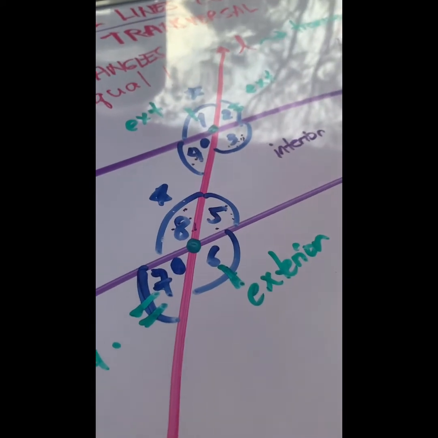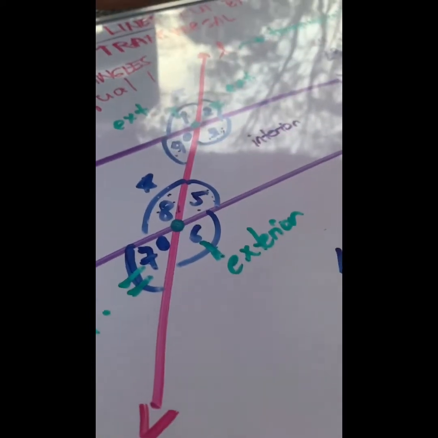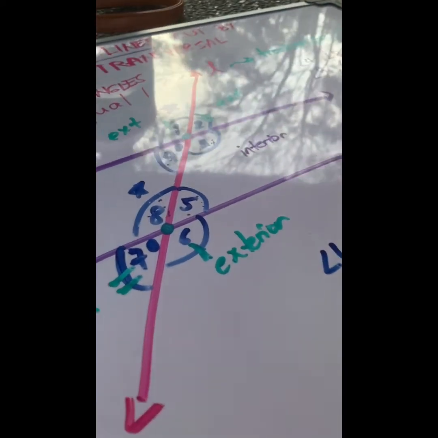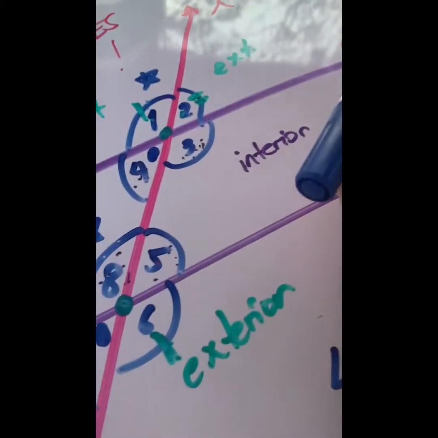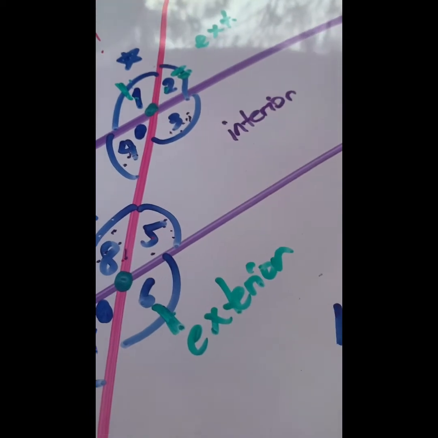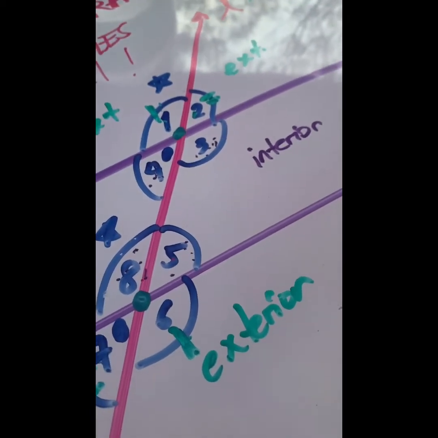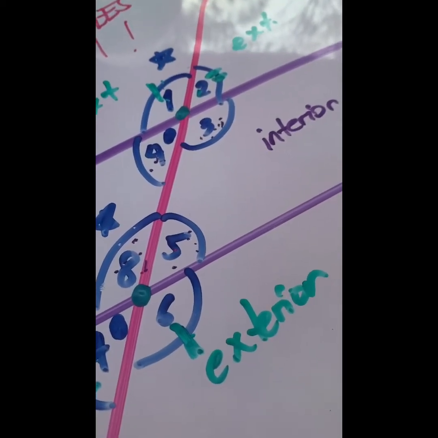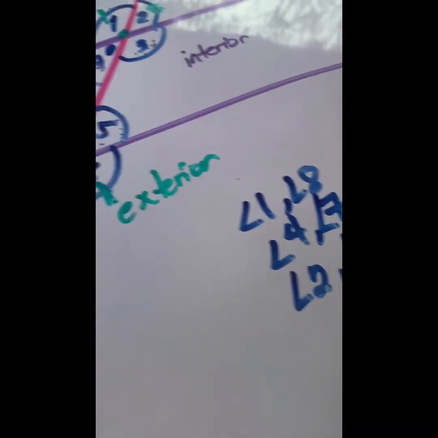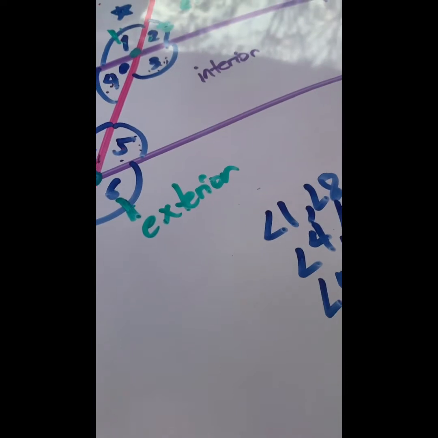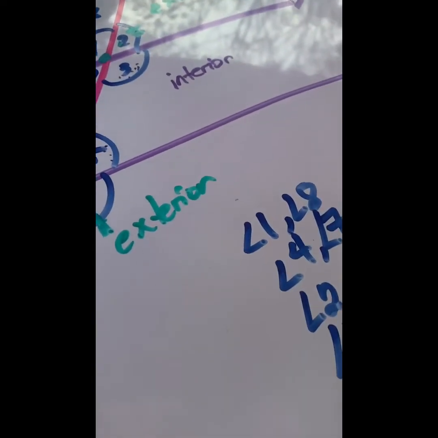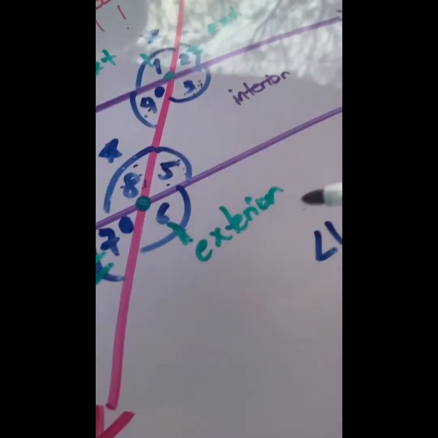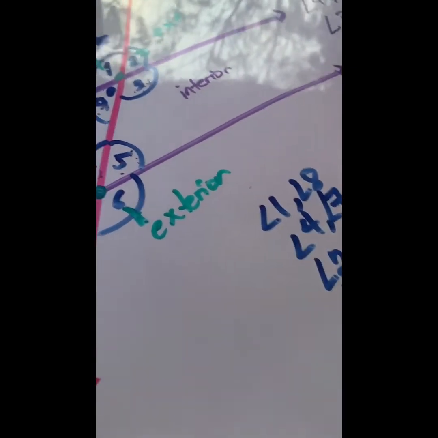Can you tell me the corresponding pair or partner of angle 2? I'm looking at this side of the transversal now. Angle 2 should be paired with angle, what angle? Correct, angle 5. And angle 3 to be paired with angle 6. Now these angles are called, what do you call them?